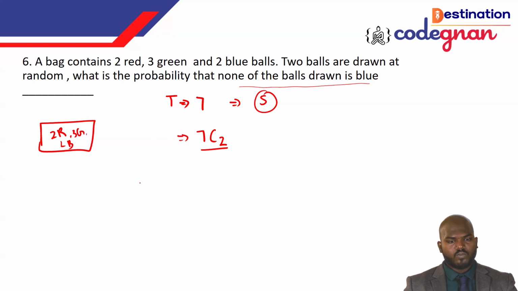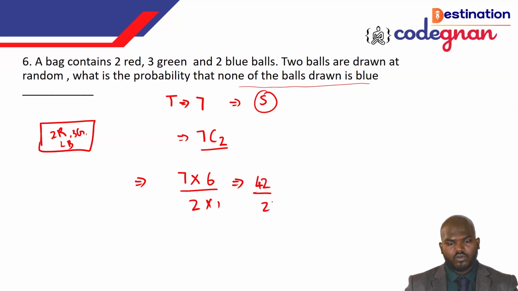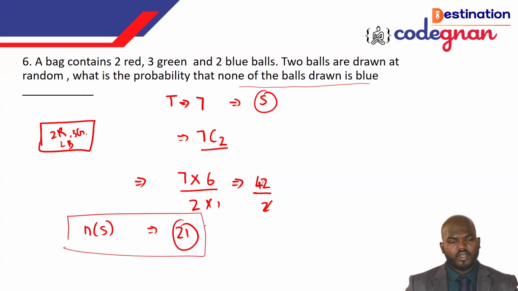So going to this one, 7C2 means we can take 7 times 6 in the numerator, and below you can take 2 times 1. If you work it out, 42 over 2 will give you 21. So the total number of possible outcomes is 21 ways. But the point is that we need the event of 2 balls.